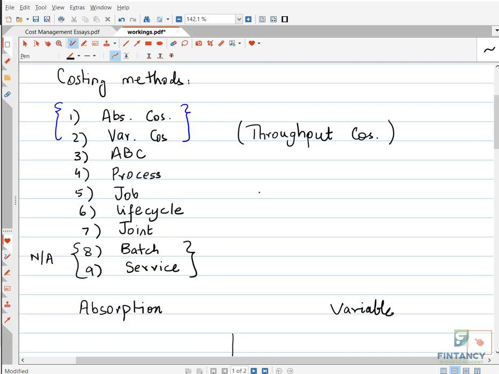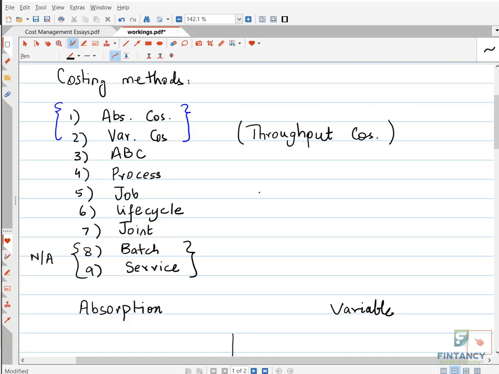So that is a unique feature of life cycle costing. In all the other methods, you need to remember that we never include general and admin cost as a product cost. Then you have joint costing, those companies which are making products, for example, from a single raw material, they get multiple finished goods.